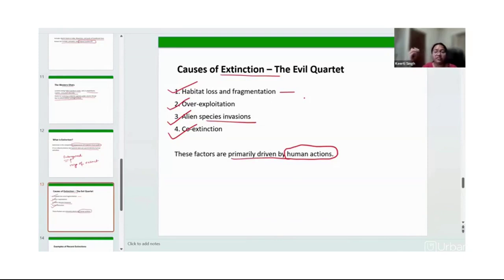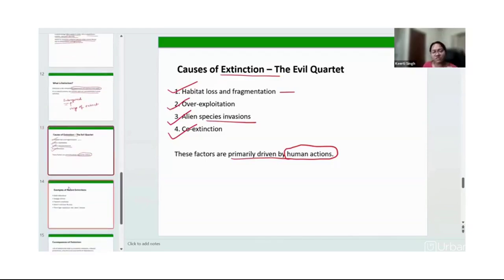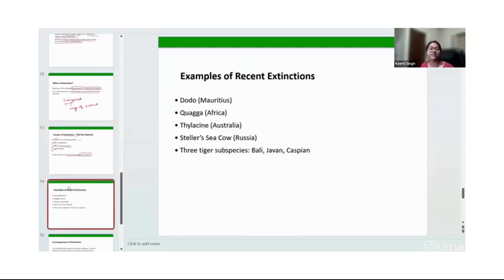Humans, for their greed, are cutting a number of trees. They are illegally poaching animals, right? So what will happen? We will lose the natural species of these organisms, whether plant or animal. And once a natural species is lost, we cannot recover it. That is why endangered species need more concern from the government so that they can be saved, right?